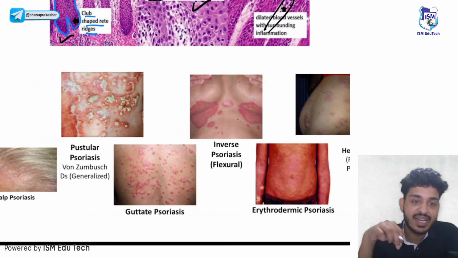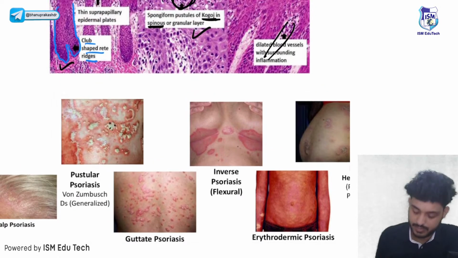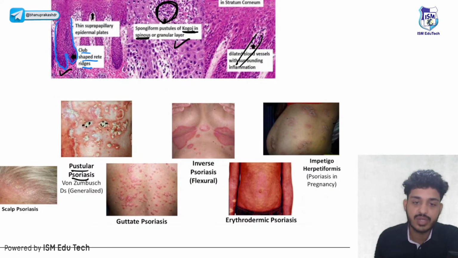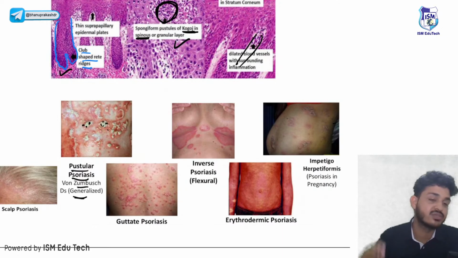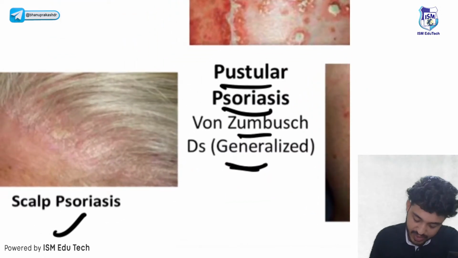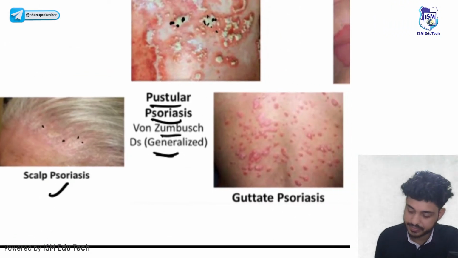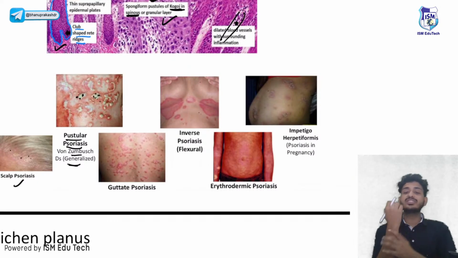If in that psoriasis there are pus filled lesions, then we call it pustular psoriasis. Where there is a scaly silvery scaly lesion with pus, we call it pustular psoriasis. And if it is generalized all over the body, then we call it von Zumbusch disease. This is a scalp psoriasis. Look here, guys, silvery scales. You can see silvery scales, right? This is your scalp psoriasis. Generally I have told you psoriasis is present on the extensor surface. On which surface will it be?